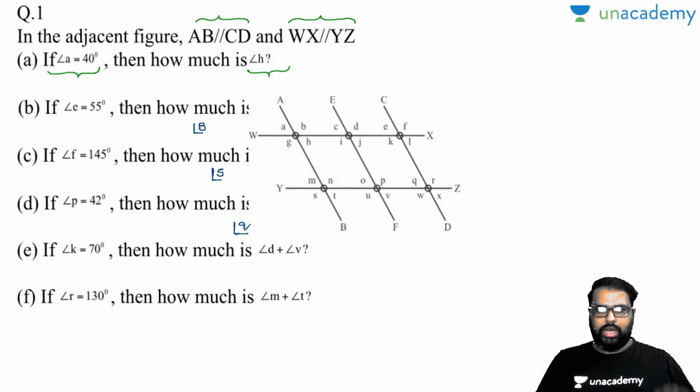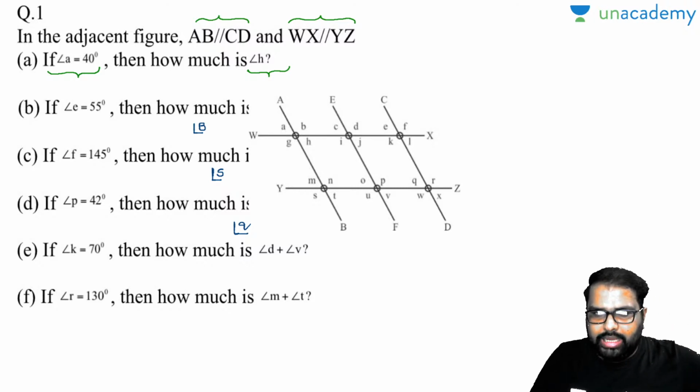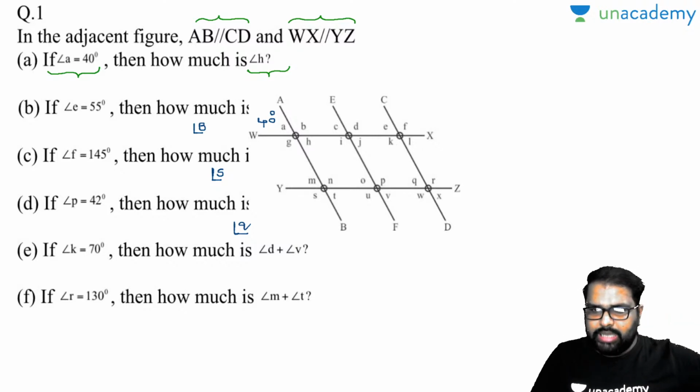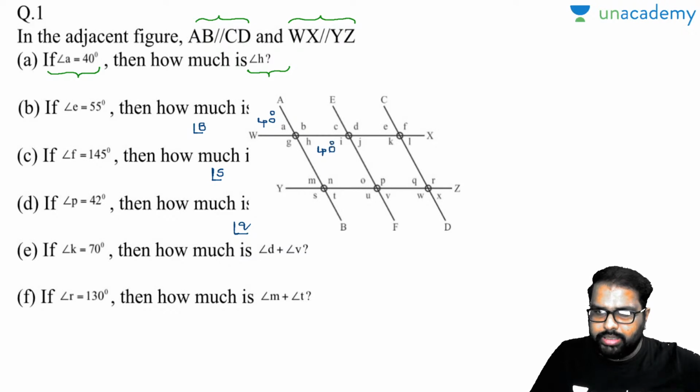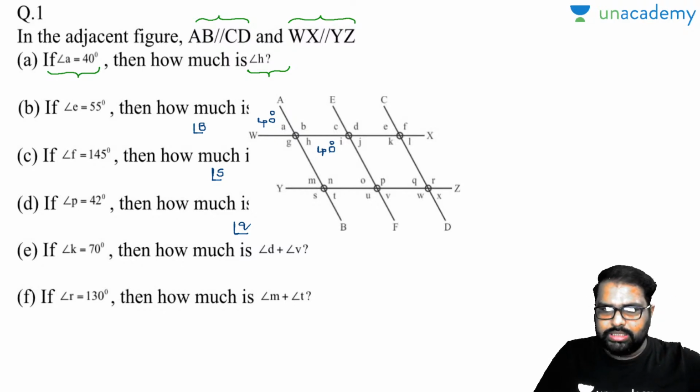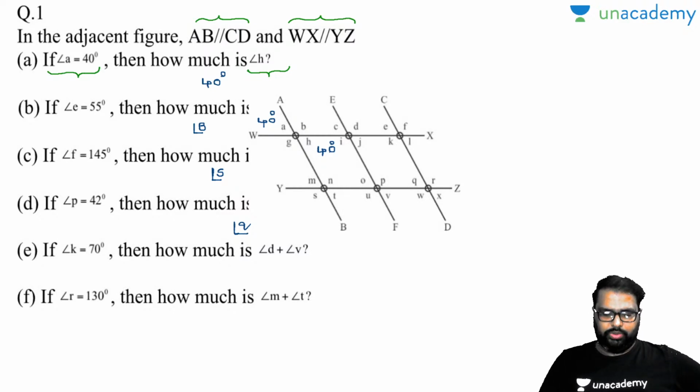Okay, listen carefully, I'll write down the point there. So see here, angle A is given as 40 degrees. Now this is angle A here according to the question. Now you are asked to find out angle H. A and H are vertically opposite angles. So angle H will also be equal to 40 degrees. Am I right or wrong? Please let me know, yes or no. So my answer will be equal to 40 degrees. Okay, done. Is it clear up to now?